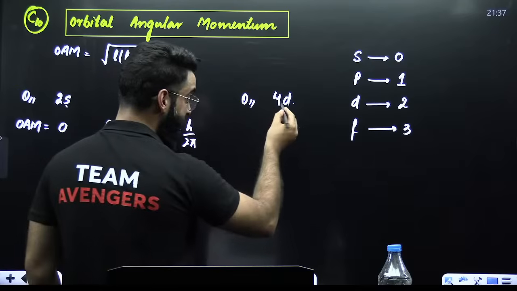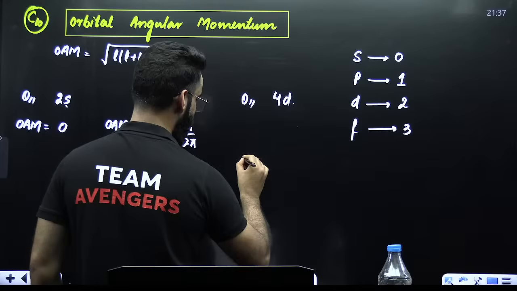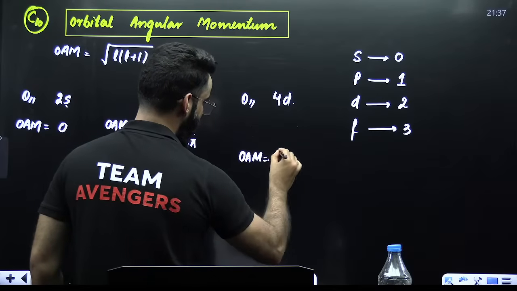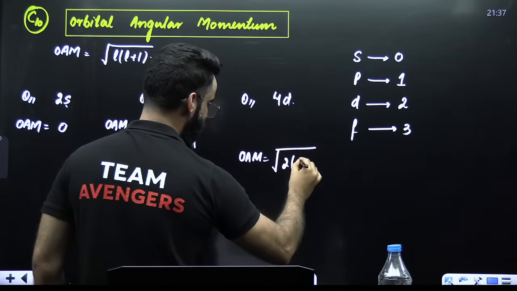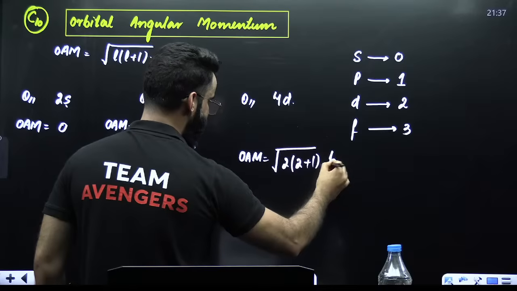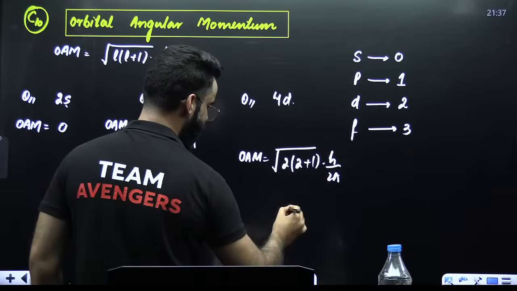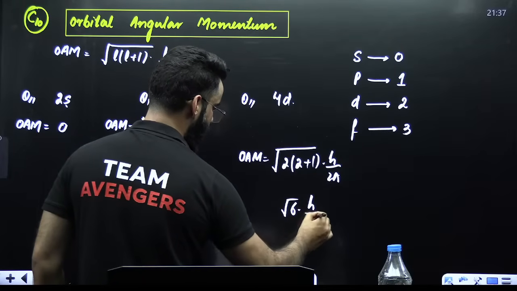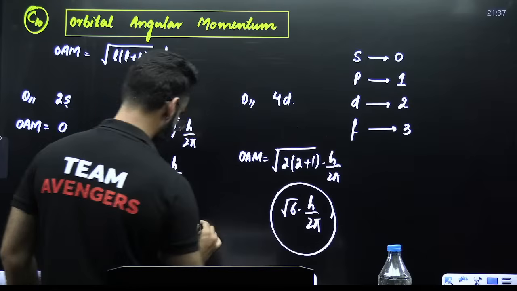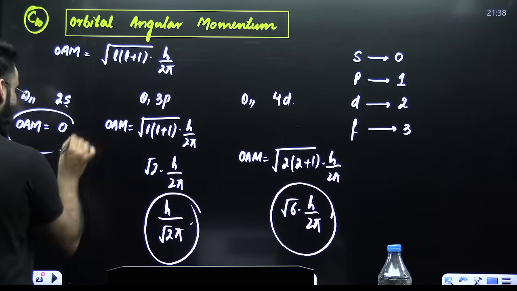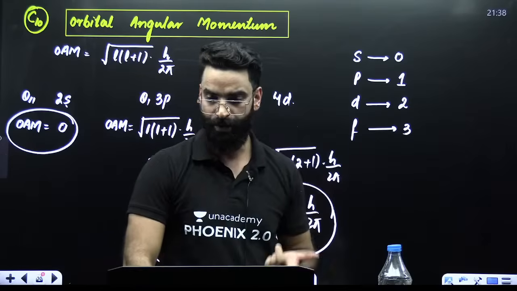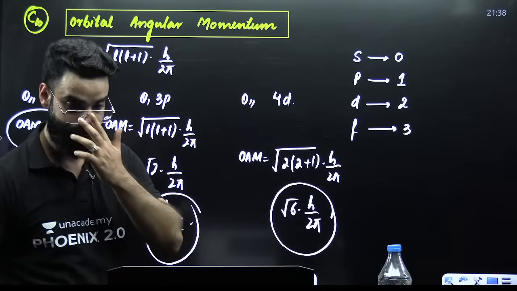Look at the next one. 4D, L value is 2. Orbital angular momentum is equal to under root of L into L plus 1 into h upon 2 pi. So 2 plus 1 is 3, 3 2s are 6. Root of 6 into h upon 2 pi. This is the orbital angular momentum. So this is how you calculate the orbital angular momentum when your subshells are given.